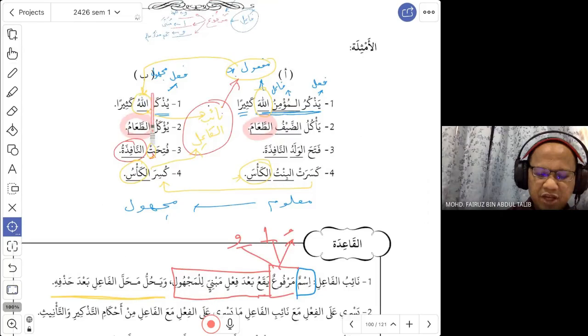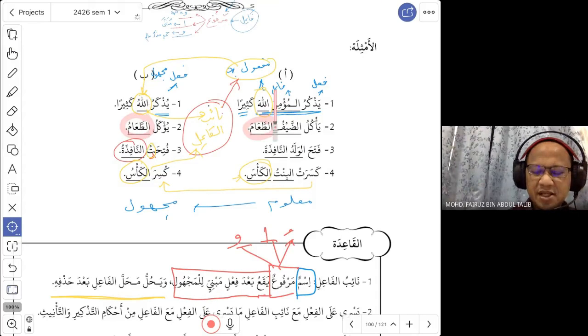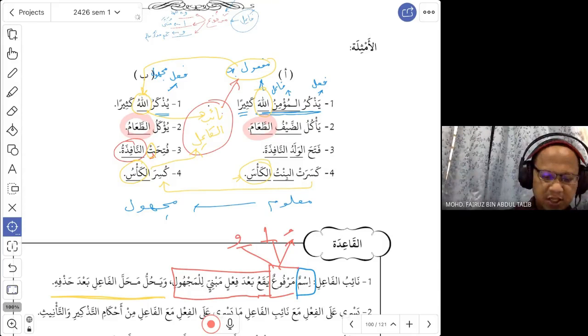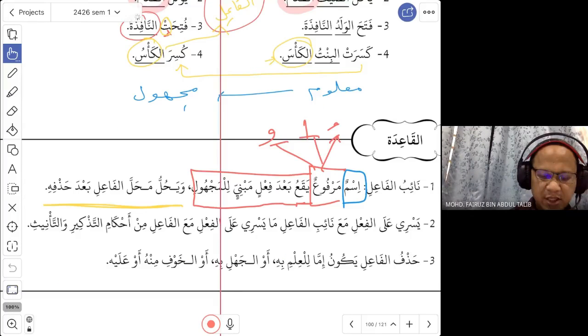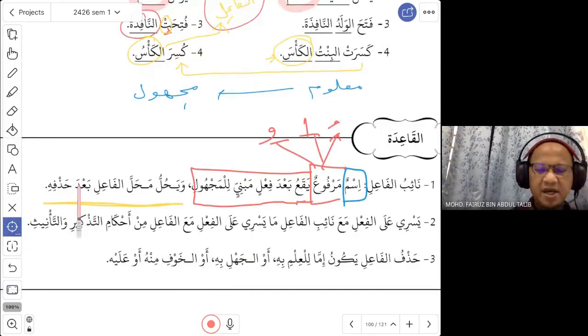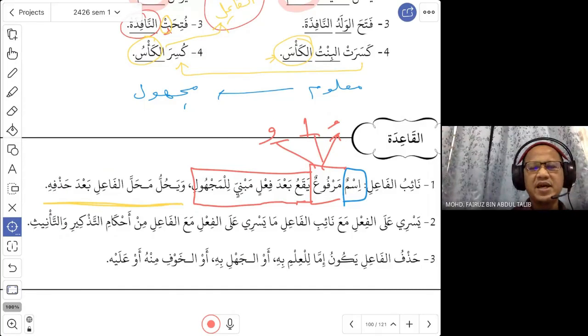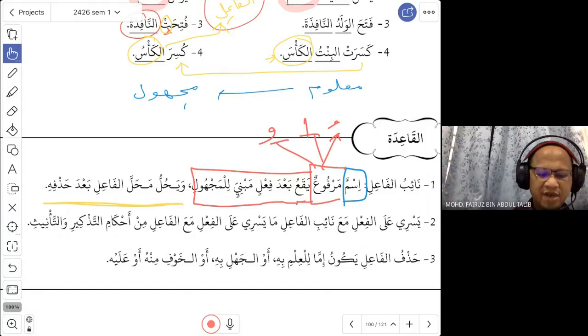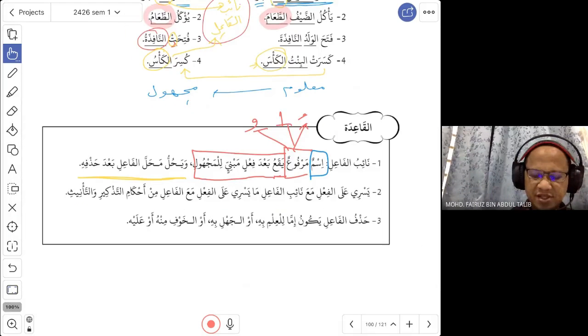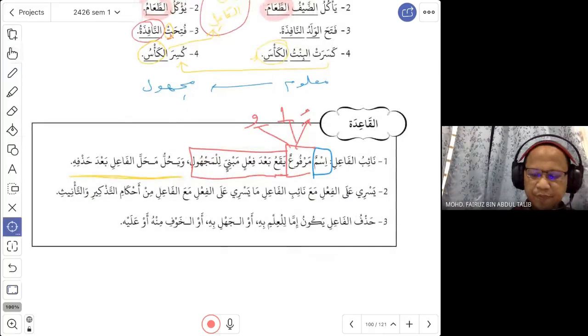But here, when we remove the fa'il, this maf'ul bih takes its place immediately after the fi'il. So this is what they want to say here. Yahullu mahala al-fa'il ba'da hasfihi. That is why, since it takes the place of fa'il, hence the name na'ib al-fa'il. This is the definition.